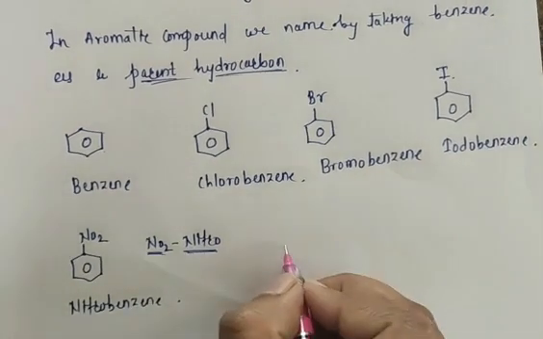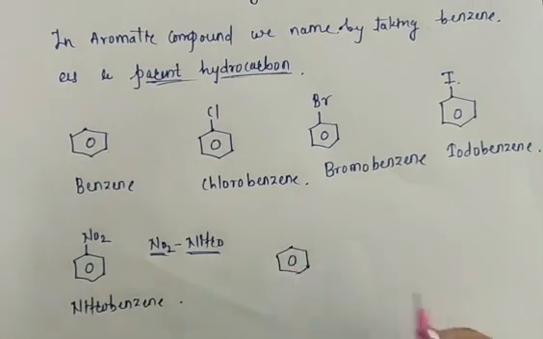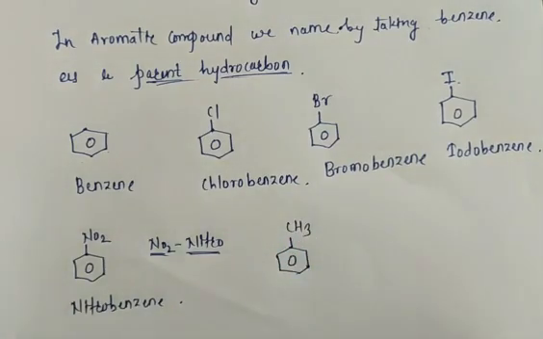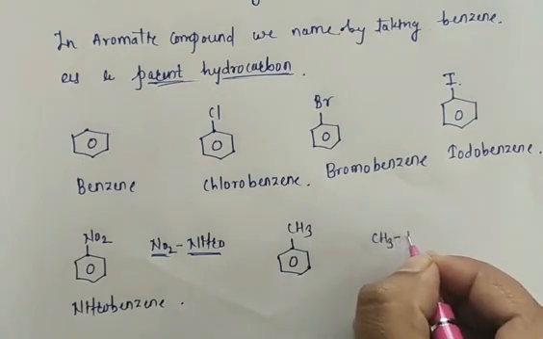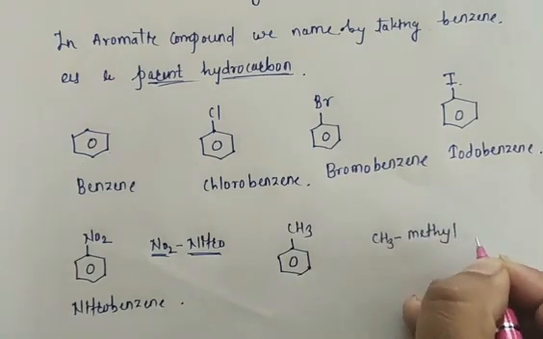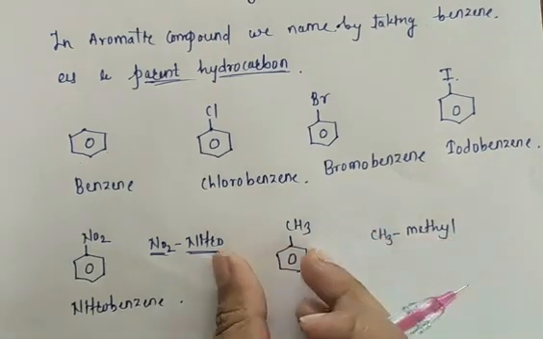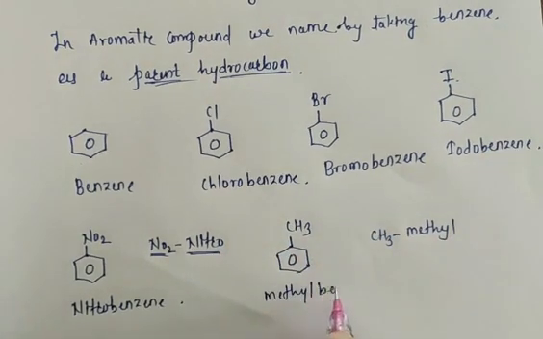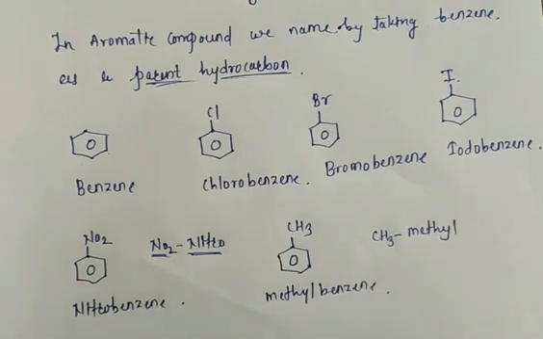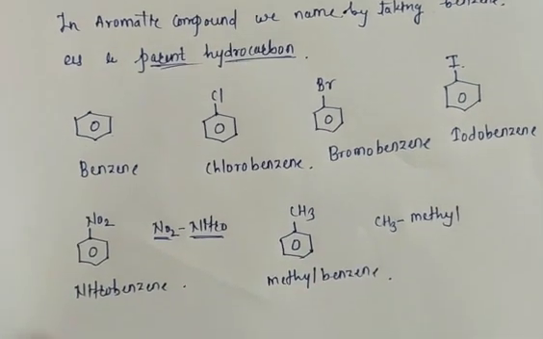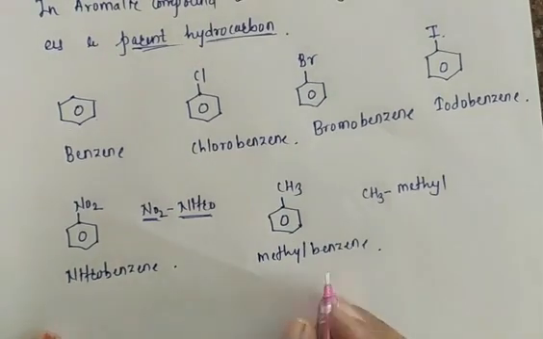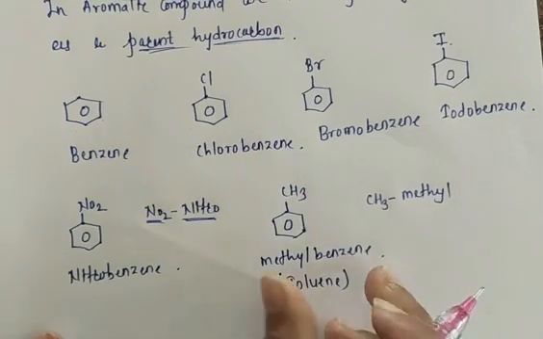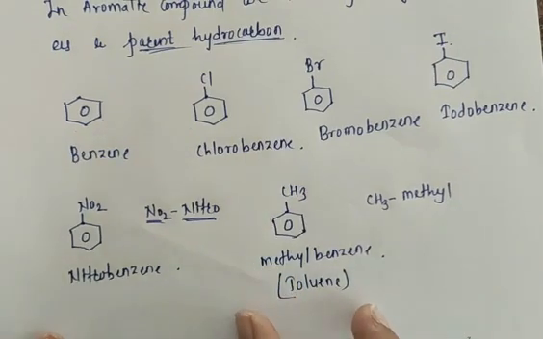Now, the same benzene ring, if I take a benzene ring attached to a CH3 group. What is meant by CH3? CH3 is the methyl group. Now this methyl group is attached with benzene, so there is a formation of methylbenzene. Methylbenzene, and one more name of this compound, we also call it toluene. Remember, this methylbenzene we also call toluene.